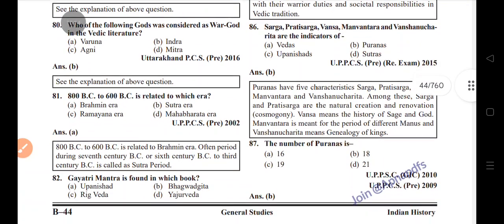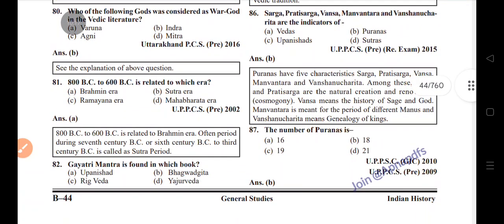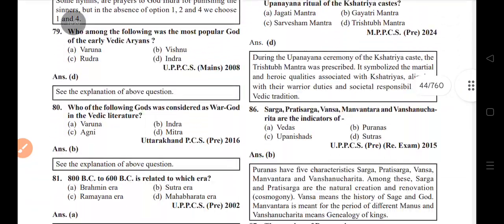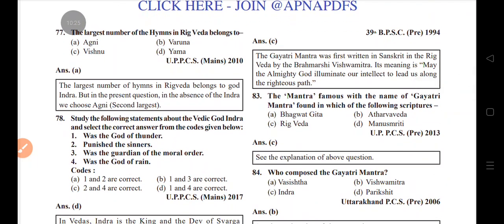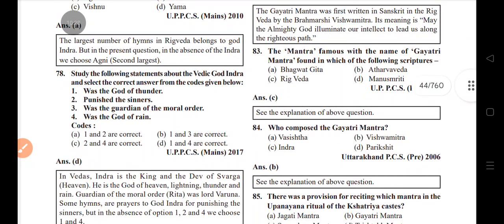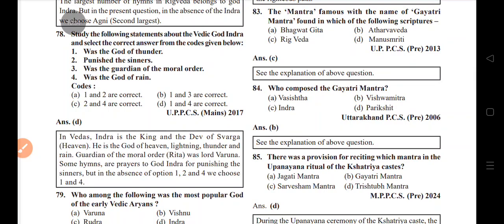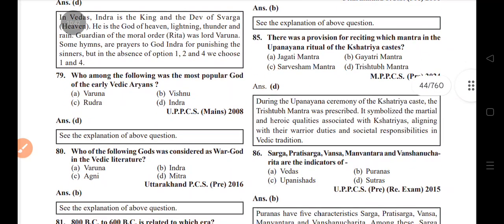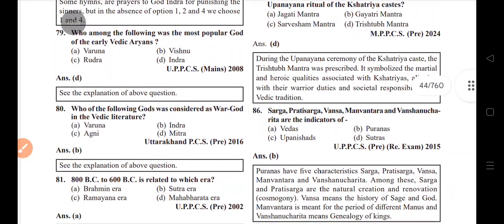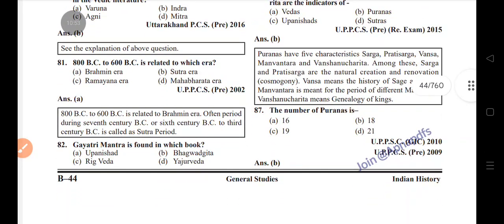The Gayatri mantra is found in which book? Rig Veda. The mantra famous by the name of Gayatri mantra is found in the Rig Veda, by Vishwamitra. There was a provision for reciting which mantra in the Upanayana ritual of the Kshatriya caste? Tristup mantra. Sarga, Pratisarga, Vansha, Manvantara, Vanshanucharita are the indicators of the Puranas. The number of Puranas is 18.